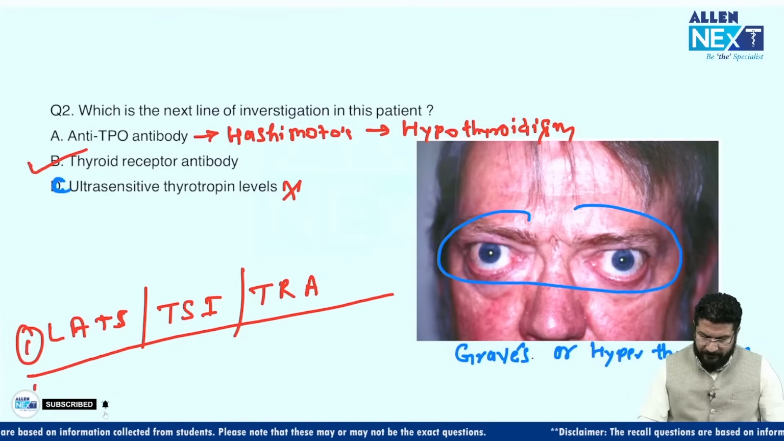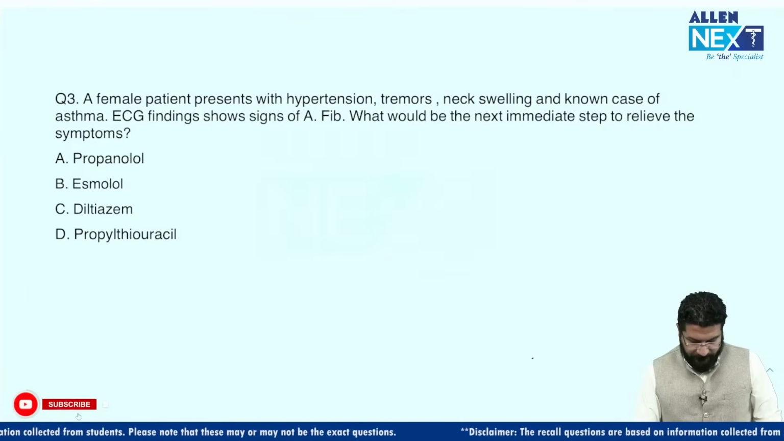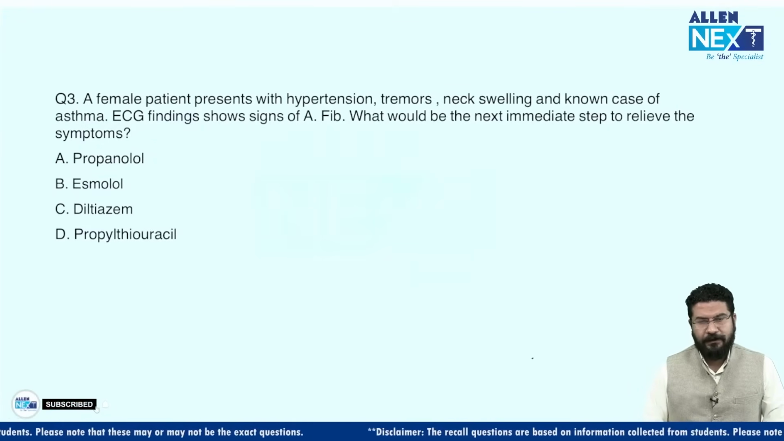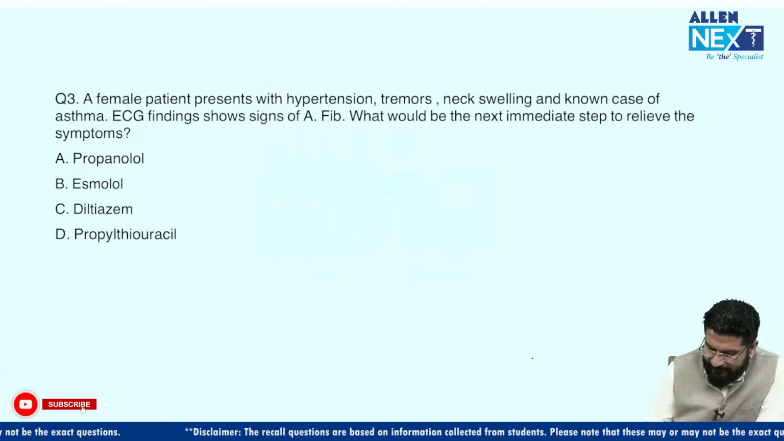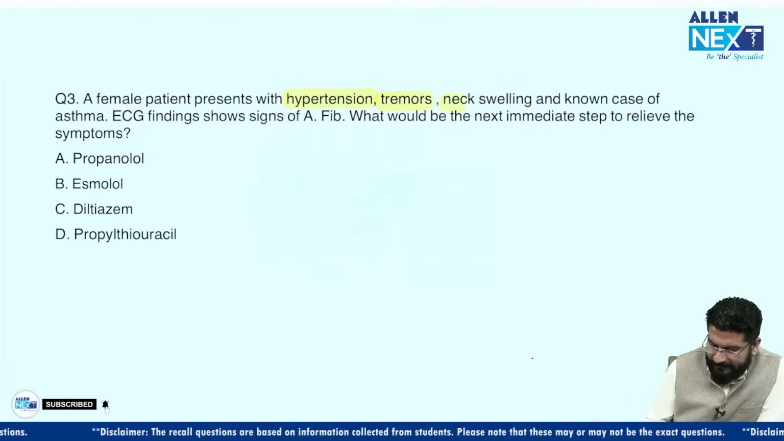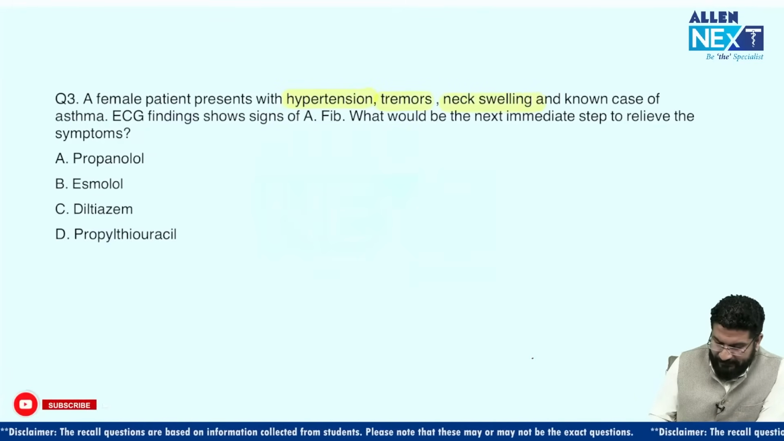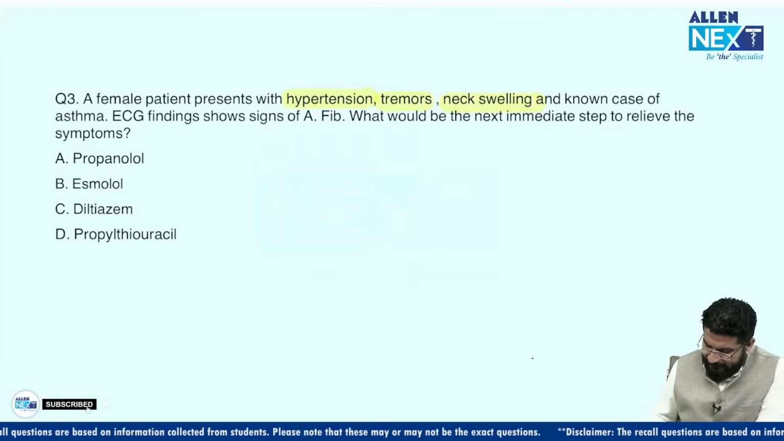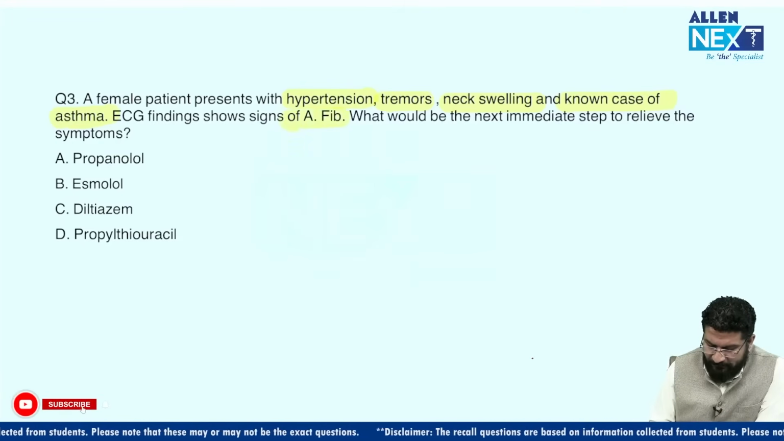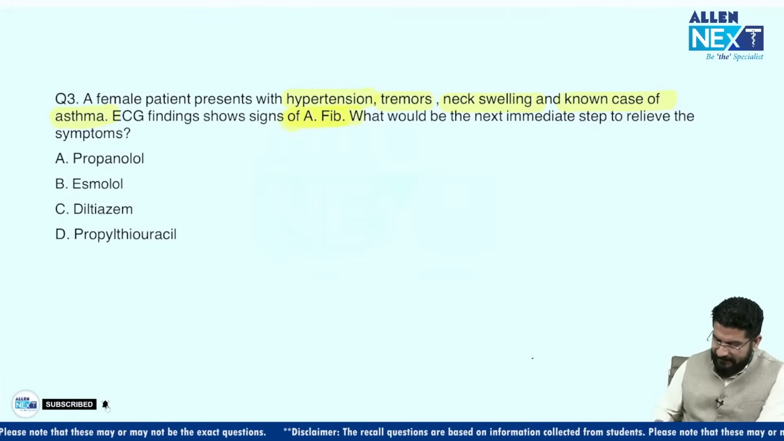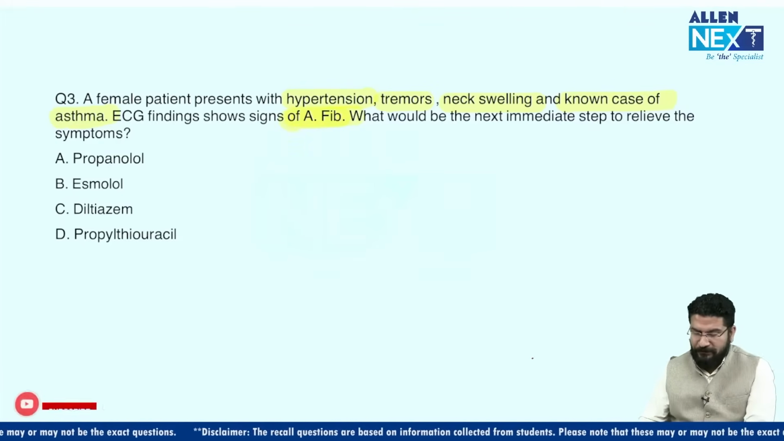Okay, coming to the next MCQ. So this is like you can see a clear-cut question here. It's like an interesting case. If I start with this female patient with hypertension, tremors, neck swelling, and a known case of asthma, ECG finding is suggestive of atrial fibrillation. So again, it is an MCQ where they are giving you 3 features.